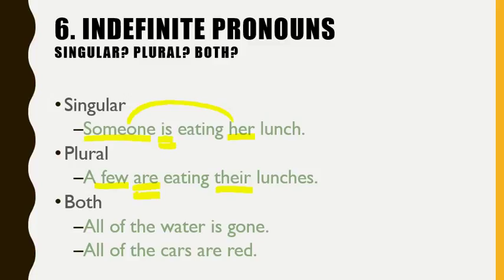And some words can be both singular or plural, like all. It can be singular sometimes, and plural sometimes, and it depends on what we're talking about. All of the water is gone. If you're talking about water and you divide it in half or thirds or take a part of it, it's still one body. It's not countable. So when you have uncountable things, it's going to be considered singular. But if you have countable things like cars, all of the cars, there are multiple physical cars out there, so you'll have to use the plural verb are.